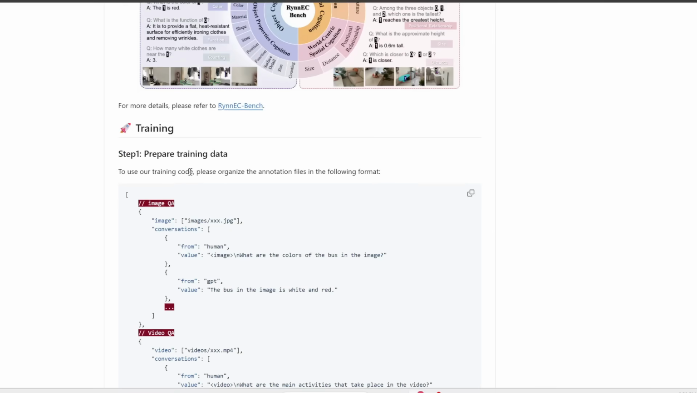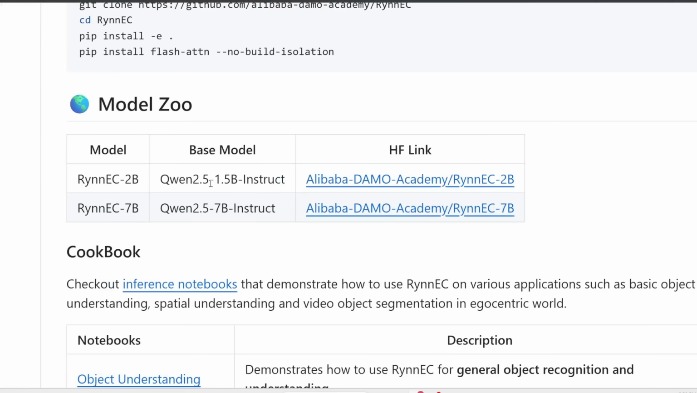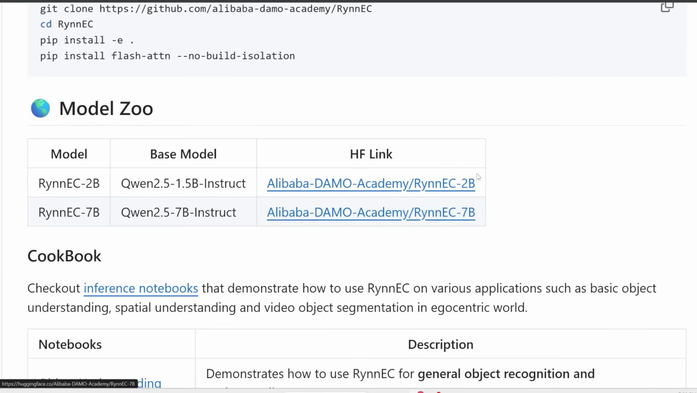Plus, it looks like they've also given you the code on how you can train this further using your own data. Notice that it's using Qwen 2.5 as the base model, and the resulting models only have like 2 billion or 7 billion parameters, so you should be able to run this on most consumer-grade GPUs.